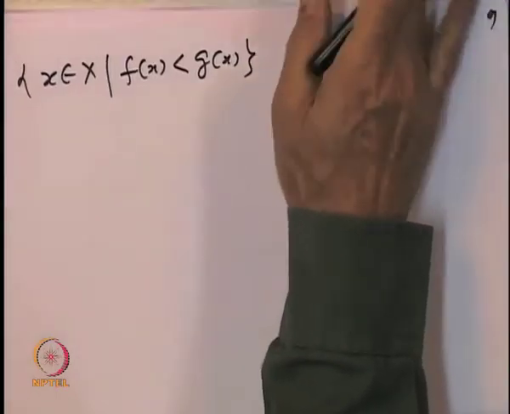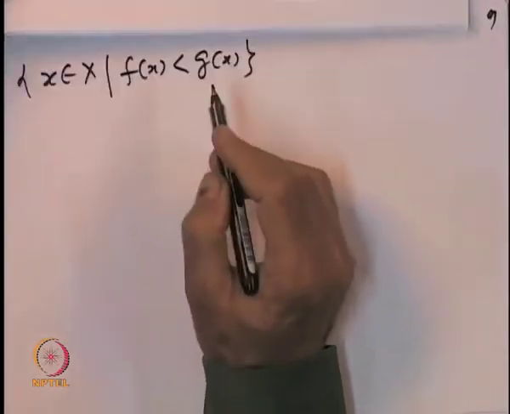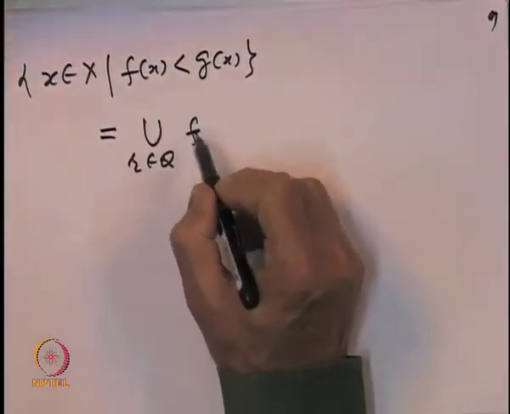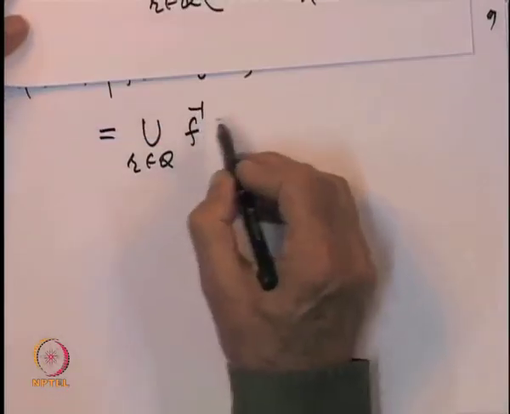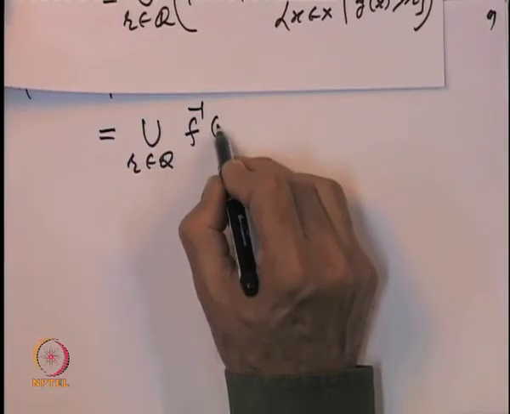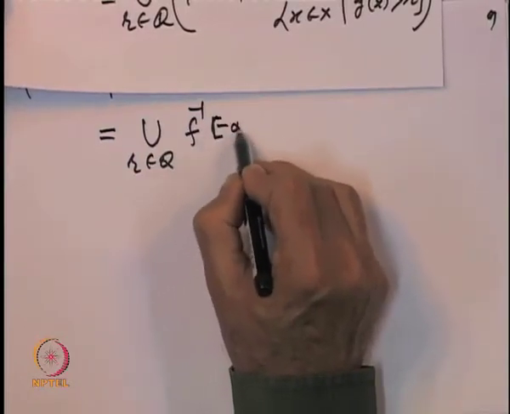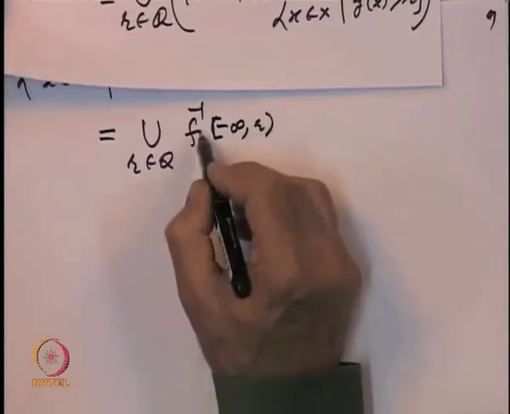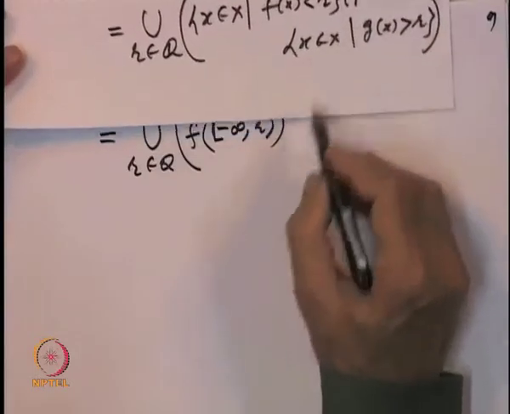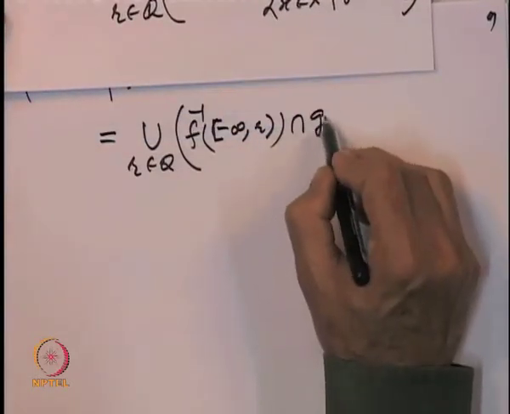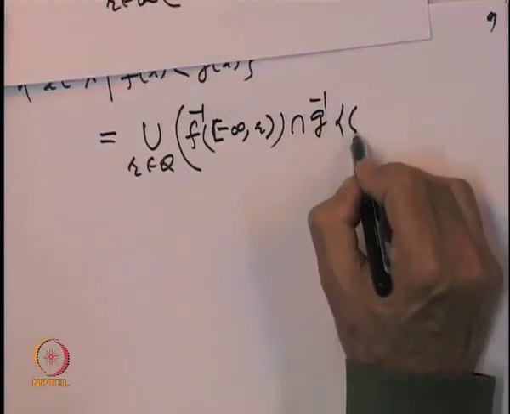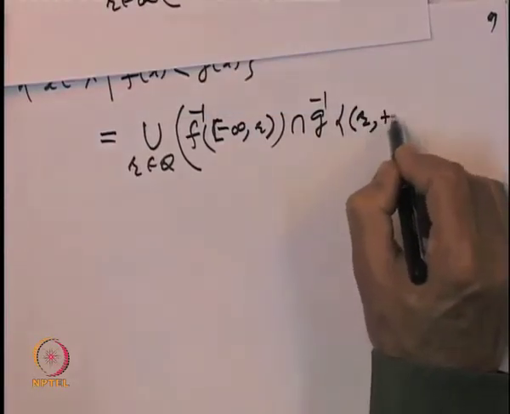So, let us just look at the set again. This is a union over R belonging to Q. What is this set? This is f inverse of {f(x) less than R}, that is, f inverse of minus infinity to R. And the second set is nothing but g inverse of {g(x) bigger than R}, so it is g inverse of R to plus infinity.